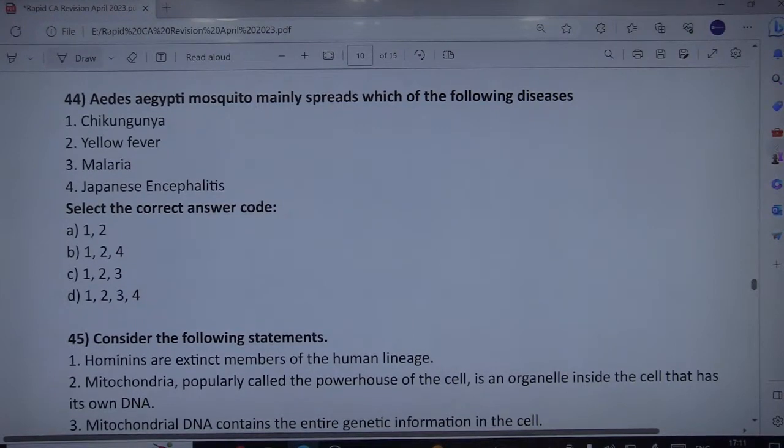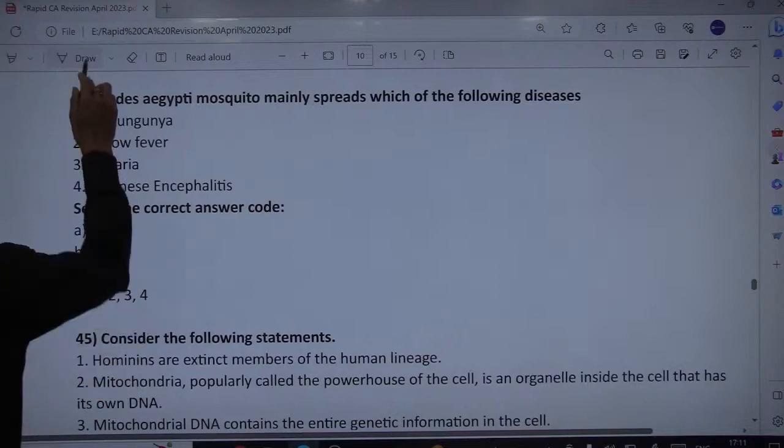Yes, so chikungunya already discussed, yellow fever and dengue. These are the three primary diseases spread by this mosquito, Aedes, not malaria, not Japanese encephalitis. Fine. So Aedes, the yellow fever mosquito, can spread dengue fever, chikungunya, Zika virus, and yellow fever viruses and other diseases. Malaria is transmitted by Anopheles mosquitoes, and Japanese encephalitis is generally spread by mosquitoes of the Culex type. Fine. So these two are wrong. So the only correct option here is 1 and 2. 3, 4 are not the correct ones.